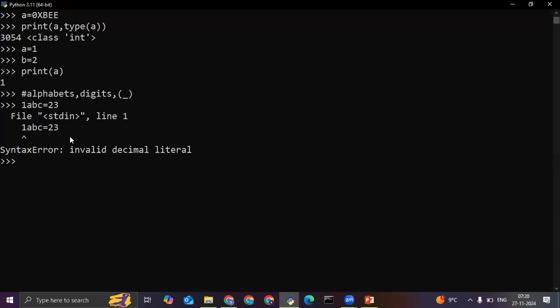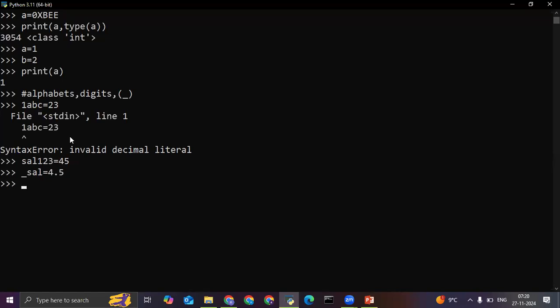In spite of this, if I write salary123 is equal to 45, this is valid. If I write underscore, the special symbol I'm using, _salary is equal to 4.5, this is also acceptable.